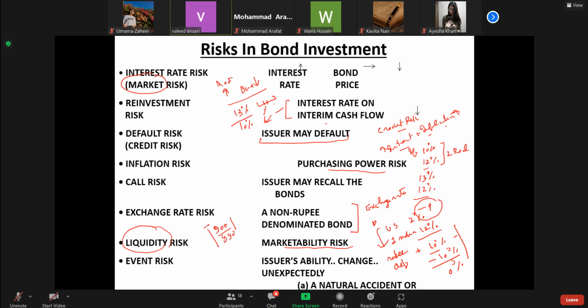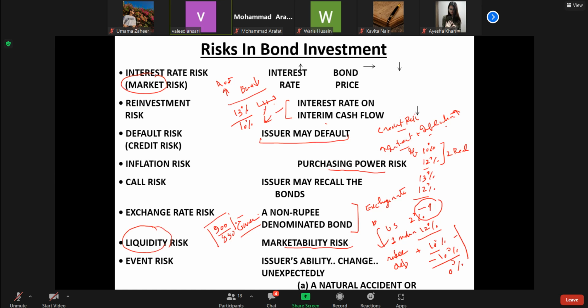And sometimes it happens that liquidity has dried up in the market and therefore the secondary market may not be active. For example, in India, one of the issues in government bonds is that there is not a very active secondary market for government bonds. That is why the investors are mostly captive players, not the general public. So liquidity plays a very important role.